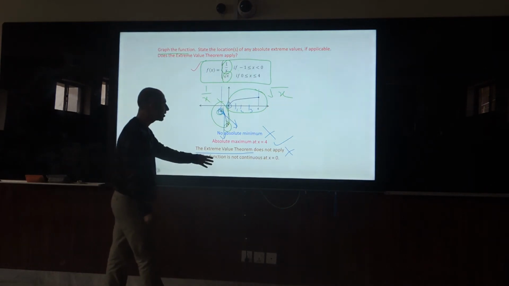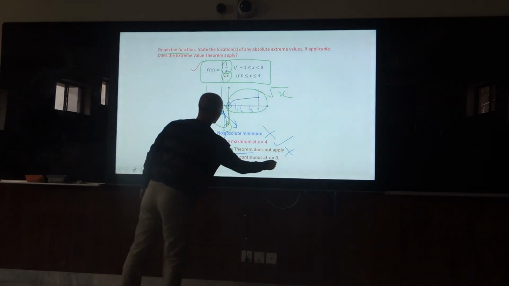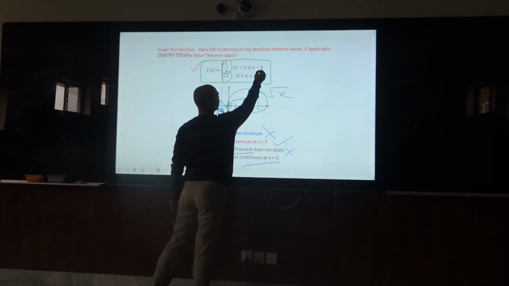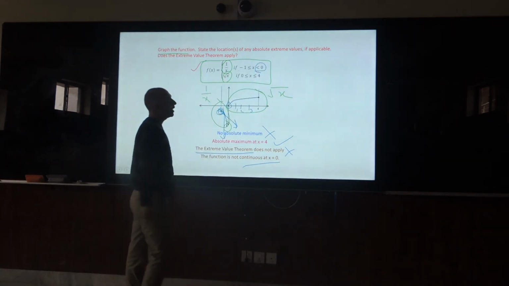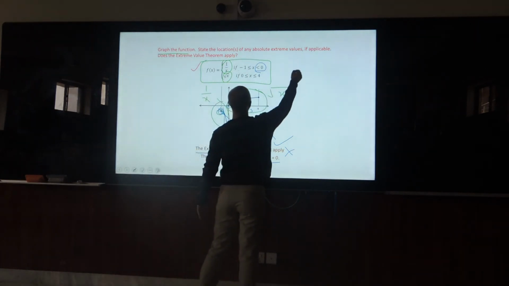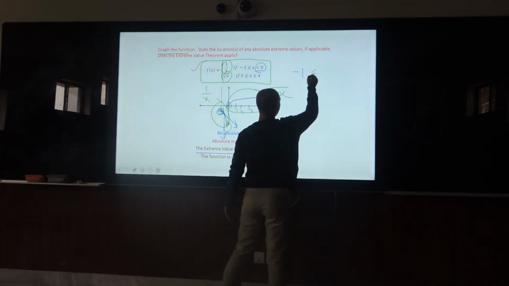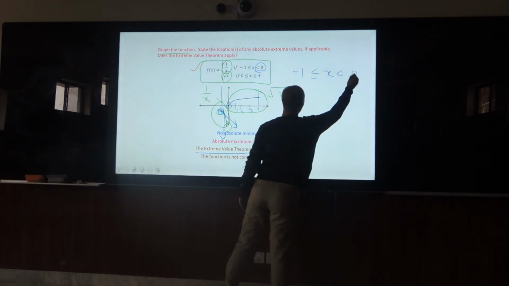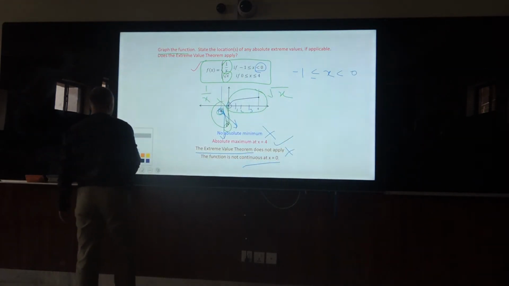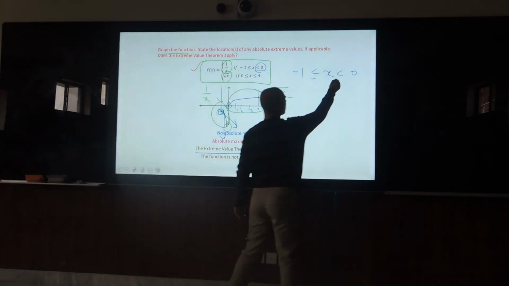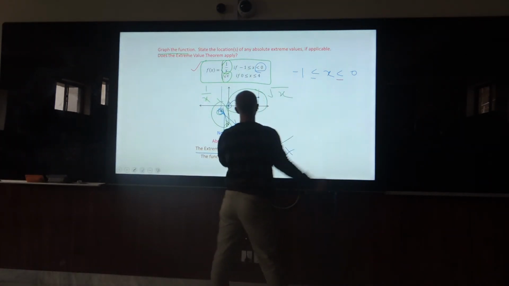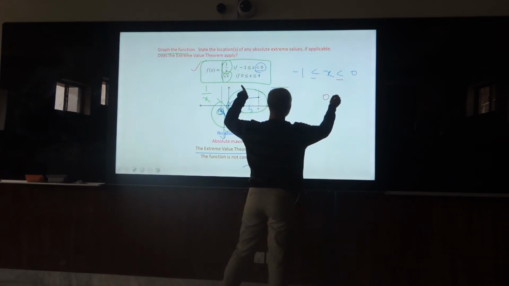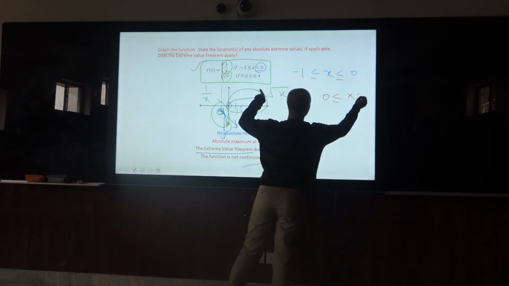The function is not continuous at x equal to 0. See, here x is not equal to 0. Even in this case, from -1 to 0, if there were an equal sign, then the function could be continuous. The next function is square root x, starting from 0, with x less than 4.